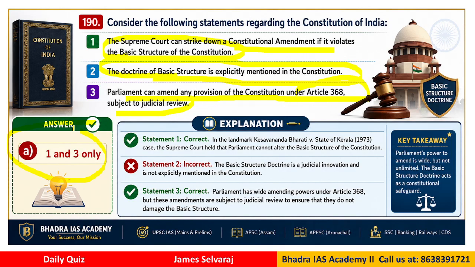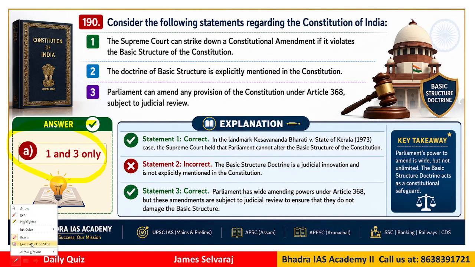Here the answer is A. Only 1 and 3 are correct. Why? Because statement number 2 is not correct. Why? Because the doctrine of basic structure is not given in the Constitution. It is just a judicial innovation. It is used to judge whether Parliament is making any changes to the structure of our Constitution, but it is not given in the Constitution. Clear now? So the answer therefore will be A. Only 1 and 3 are correct. Statement number 2 is incorrect.